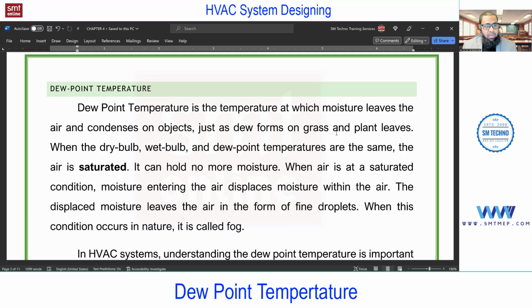So for that, we require this property to be found from the psychrometric chart. This may vary as per the dry bulb, wet bulb, and other conditions of air. So once again, dew point temperature is the temperature at which moisture leaves the air and condenses on the object.